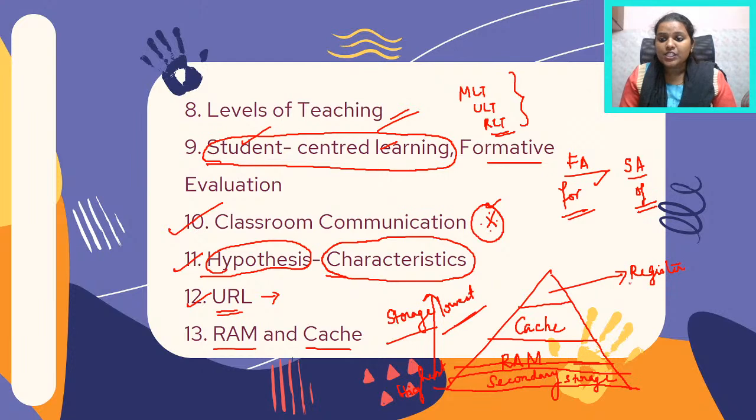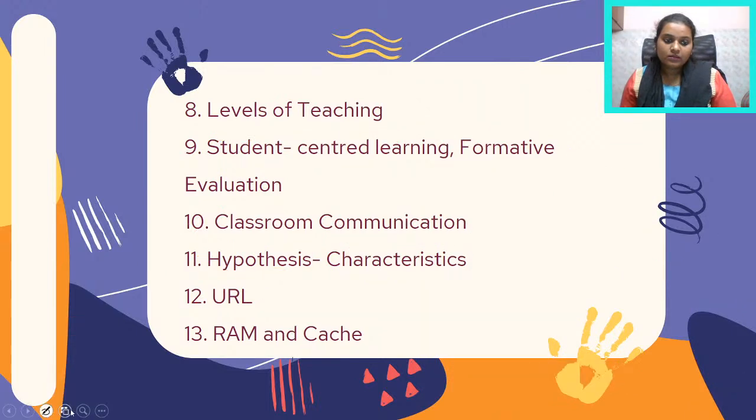But as far as speed is concerned, it is in the reverse fashion, because with regard to speed, registers have high speed, and the flash memory or the secondary memory has the lowest speed. So this is how it moves with regard to speed and with regard to storage. So yes, these are the various questions.